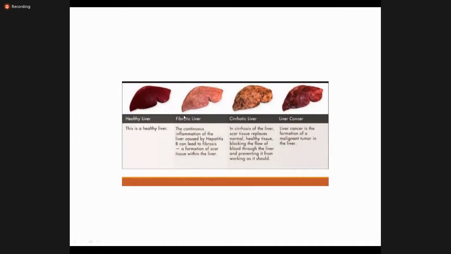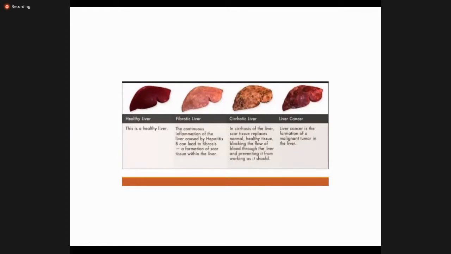After the stage of fibrosis, there is a stage of cirrhosis. In cirrhosis, the scar tissue replaces the normal healthy tissue, blocking the flow of blood through the liver and preventing it from working as it should. In the cirrhotic liver, the size of the liver gets shrunken due to the fibrosis, and the liver totally fails to work. Another complication is liver cancer because of this fibrosis and inflammation.